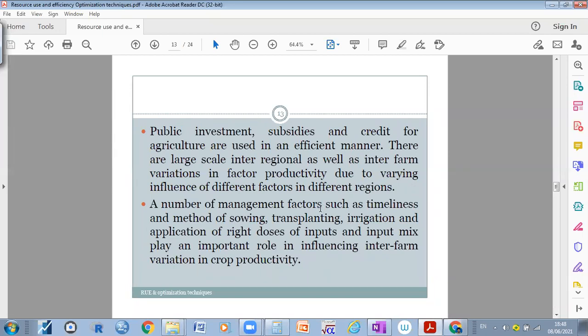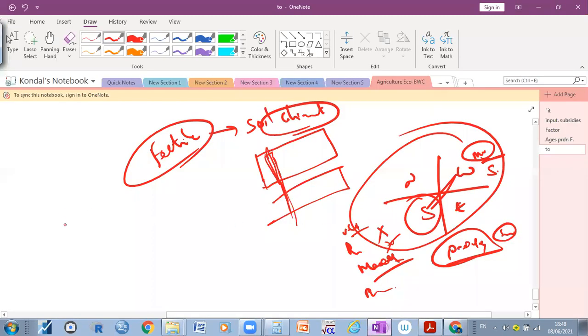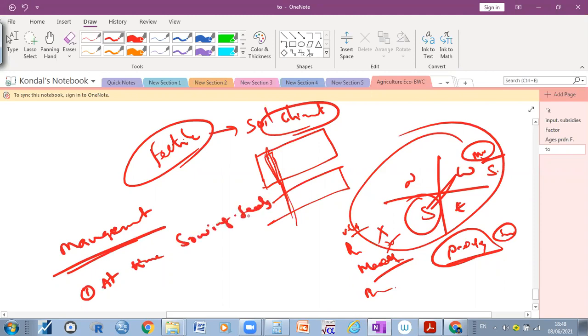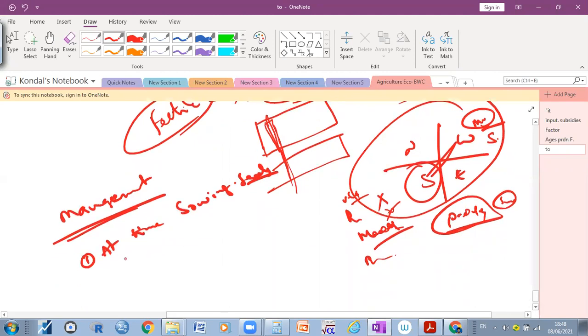And there are a number of management factors such as timeline and method of sowing. The output depends on what? Management. It means at what time you are sowing the seeds. For example, nowadays, in June, it is time to sow the seeds. Some people may sow between 10 to 15 June, while other farmers may sow around July 1st.